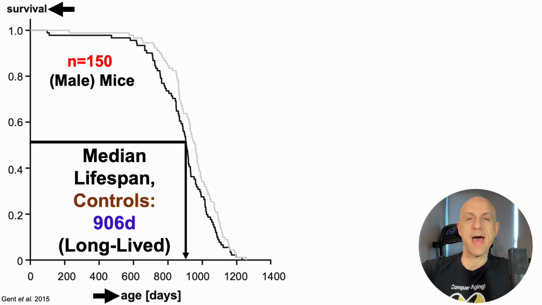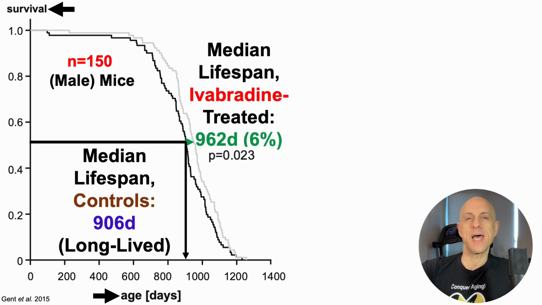And then for the Ivabradine-treated mice, they had a median lifespan of 962 days, which was a significant 6% longer median lifespan. Now, 6% may not seem like a big deal, but if we're trying to translate that into human terms, if these results would translate, we really don't know, 6% on an 80-year average lifespan would be about a 5-year average lifespan extension, so living from 80 to 85.